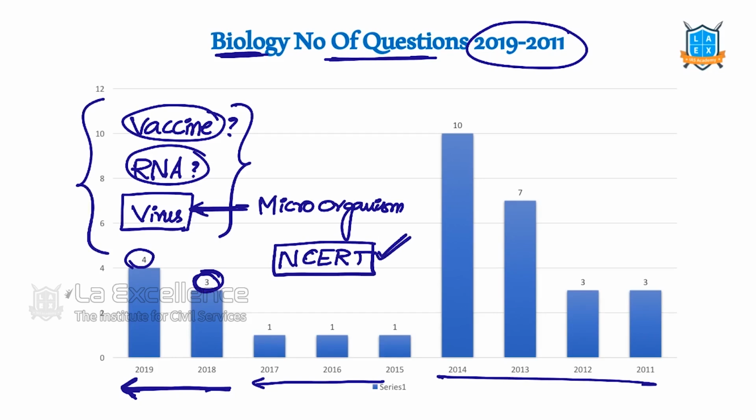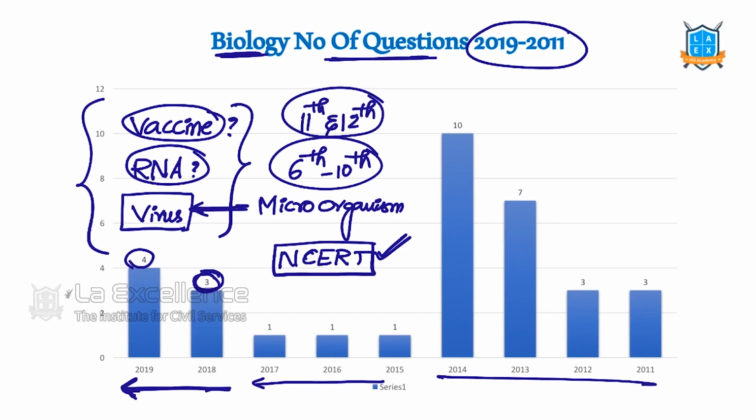There is no other way. Follow 6th to 10th class NCERT books. If possible, read certain chapters of 11th and 12th biology also. That will help us in biotechnology. Biotechnology, you have special classes for them.